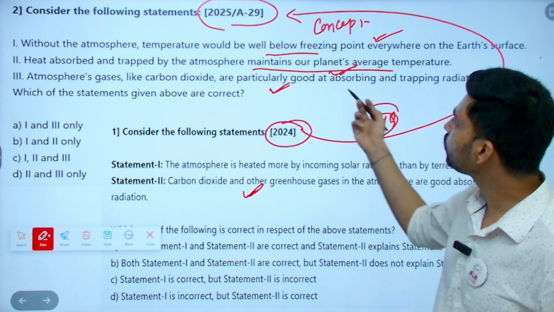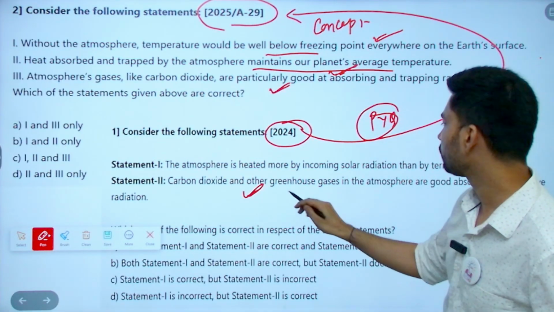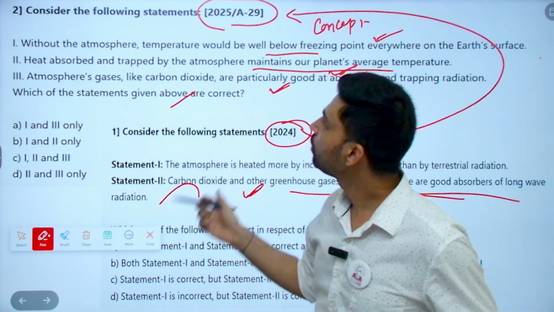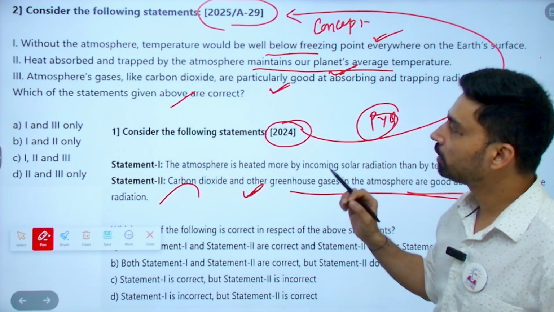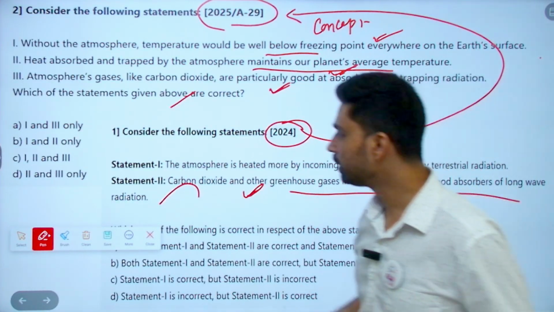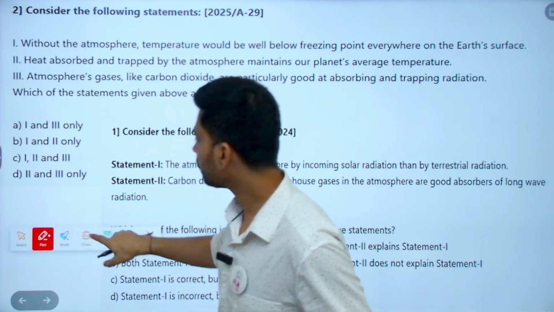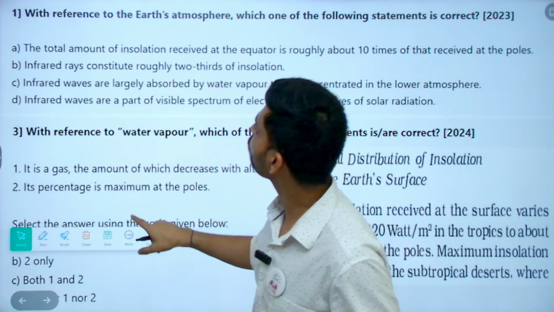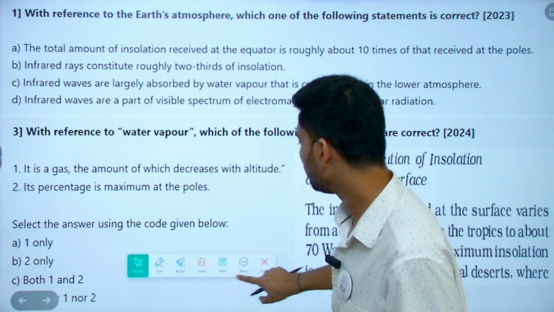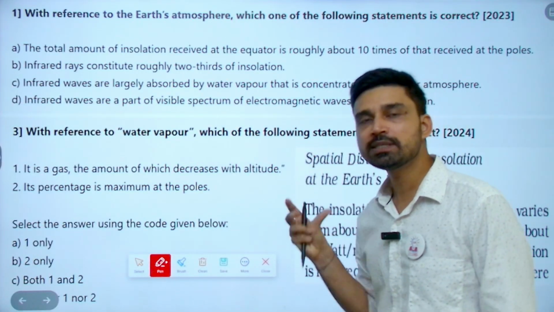Atmospheric gases like CO2 are particularly good at absorbing and trapping radiation, are good absorbers of long wave radiation. So that is also correct. So for this particular question, what should be the answer? 1, 2, and 3. Now, if you look at the question that was asked in 2023, again a similar question, and we'll also try to look at how UPSC is picking up the question.